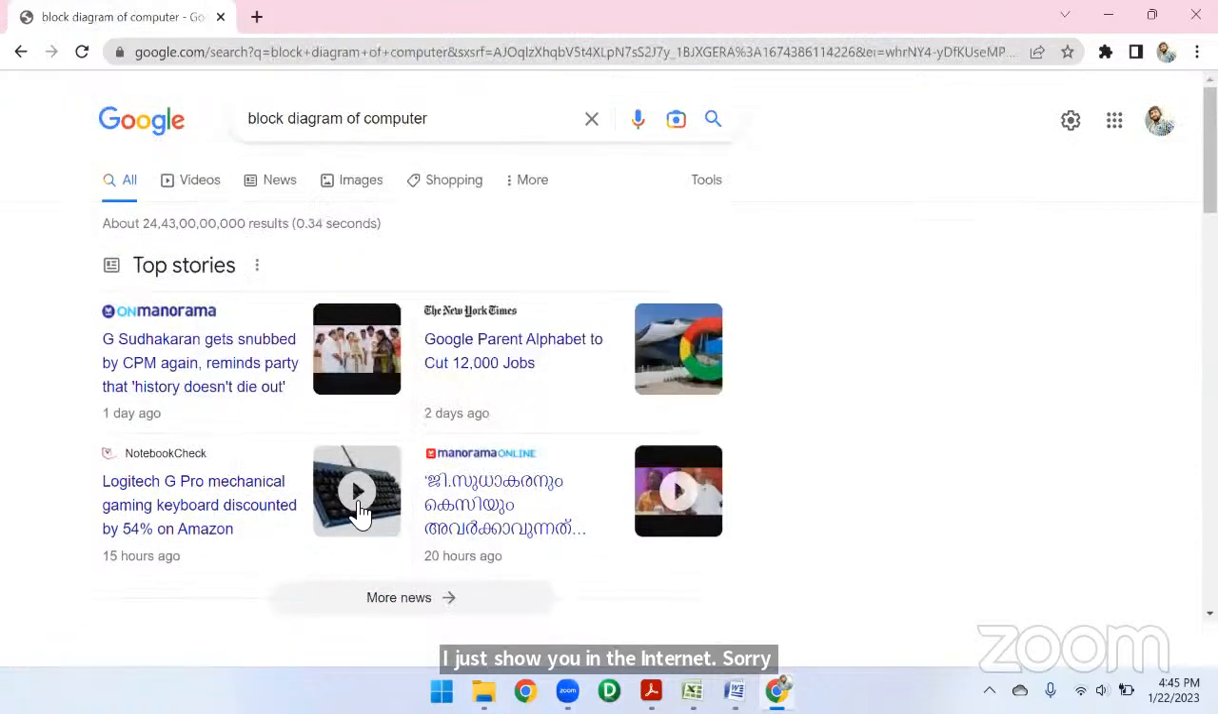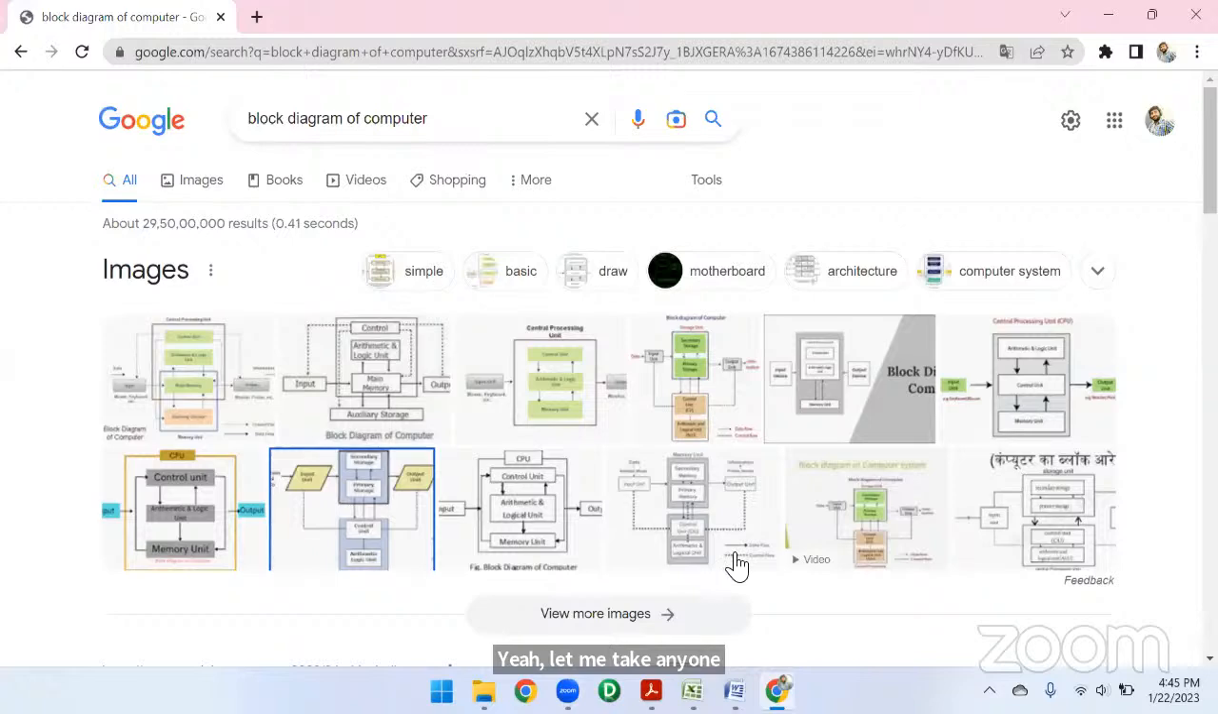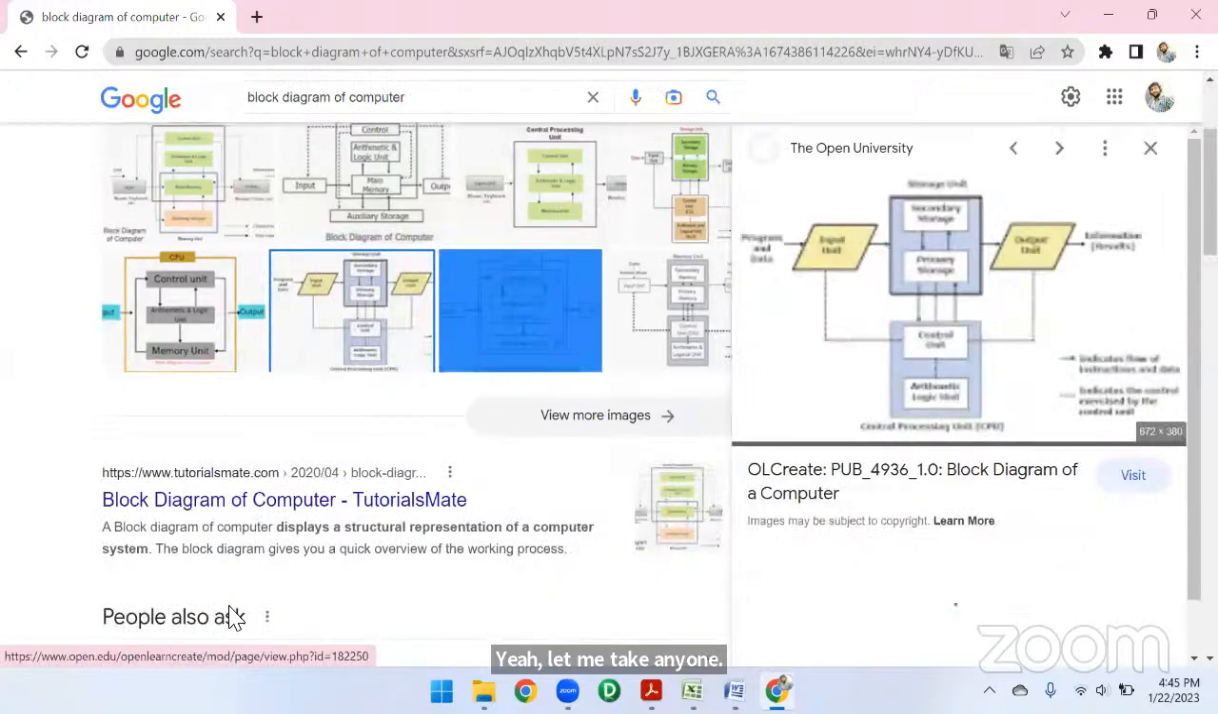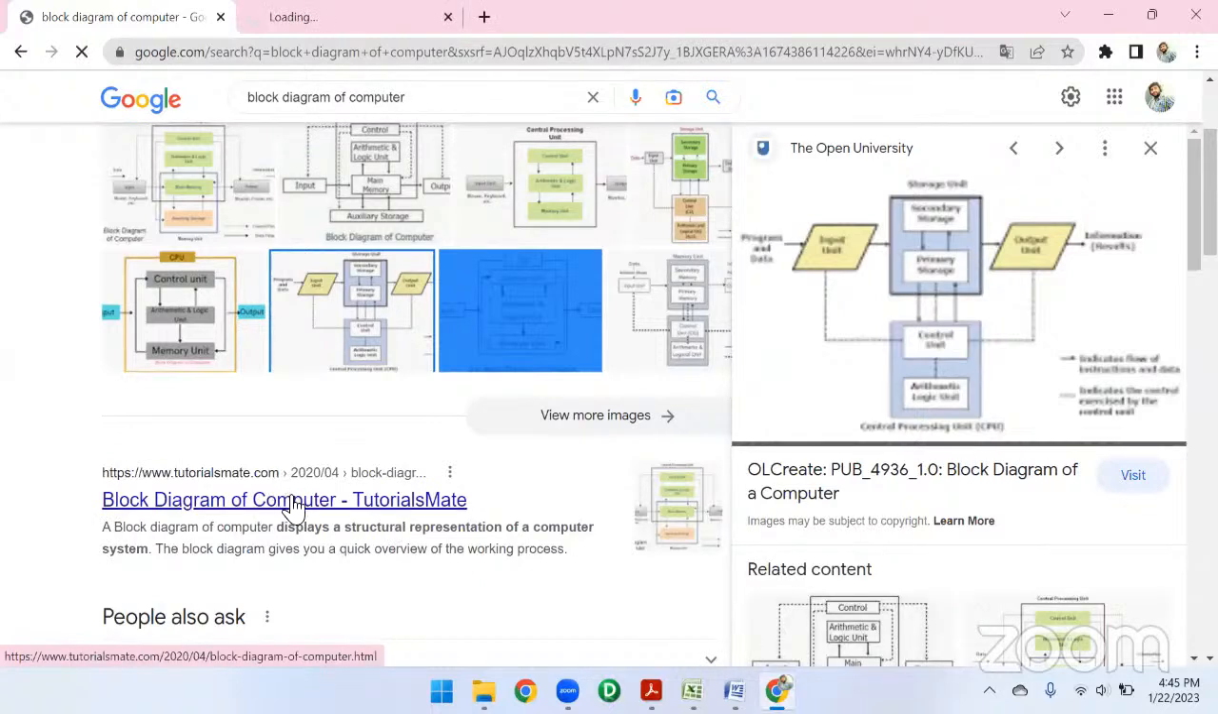Yeah, let me take any one. Right. Okay. Here you can see now.